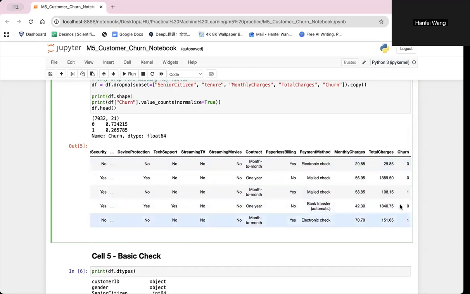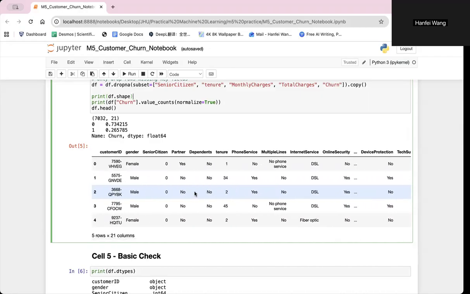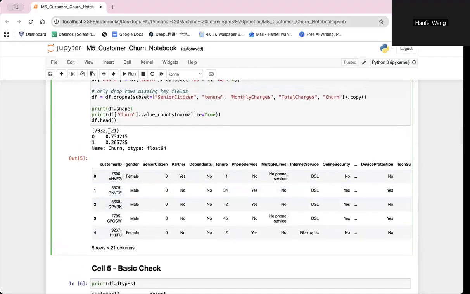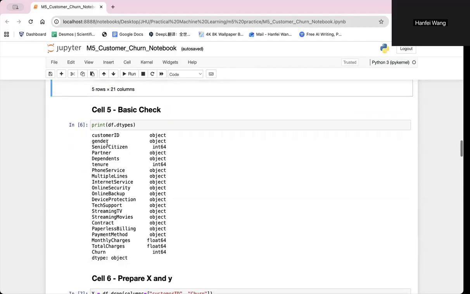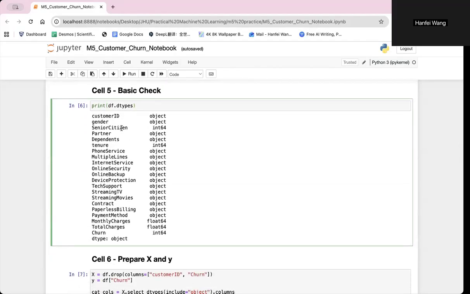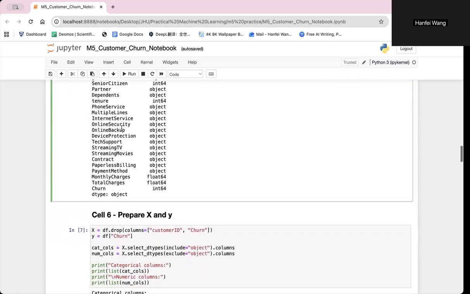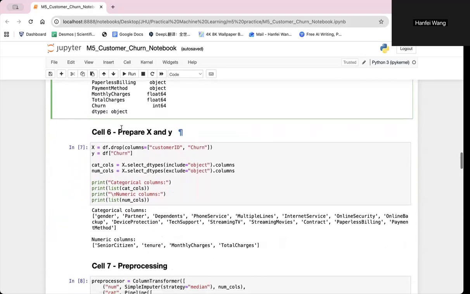where one represents churn. After cleaning, the dataset contains 7,032 customers and 21 variables. The distribution shows that about 26.6% of the customers churned, which indicates some class imbalance. Here I just checked the dataset structure to confirm that the variables are correctly formatted.